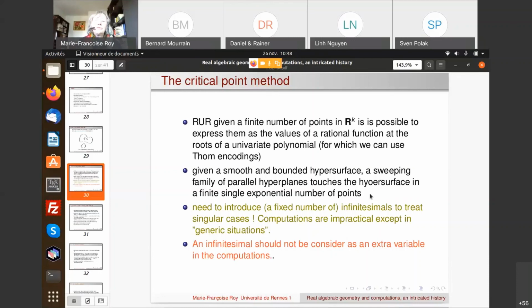So if we want to do something in a non-smooth case, in a deterministic way, then we need to introduce a fixed number of infinitesimals to treat the singular cases. And then they become rather impractical, except in some generic situation, even though an infinitesimal should not be considered as an extra variable in the computations, because it is an extra variable with the property that it is something small.